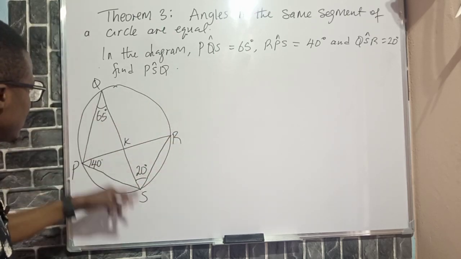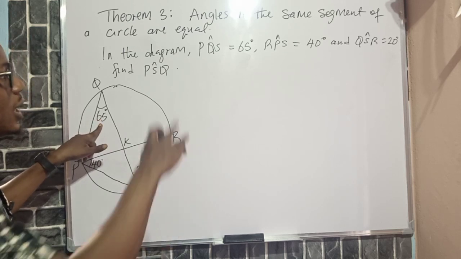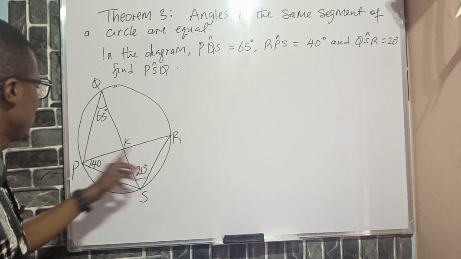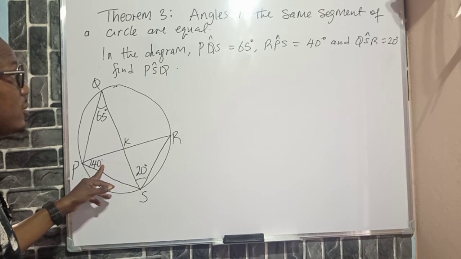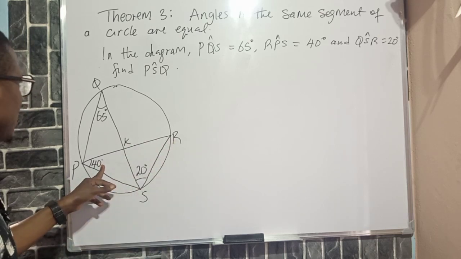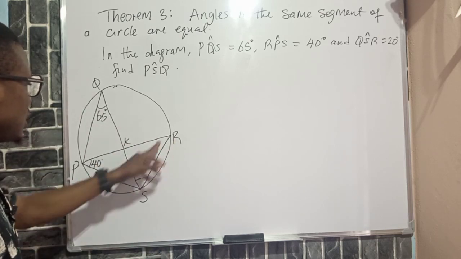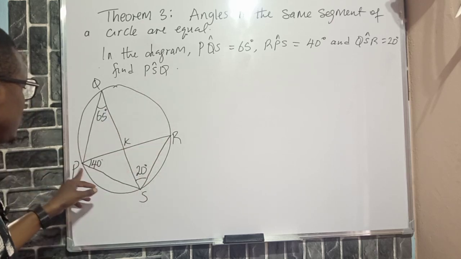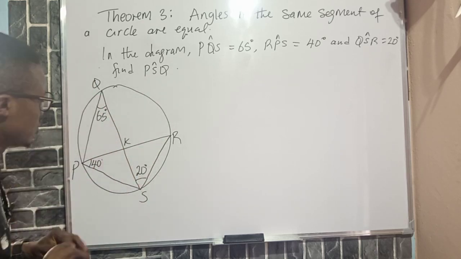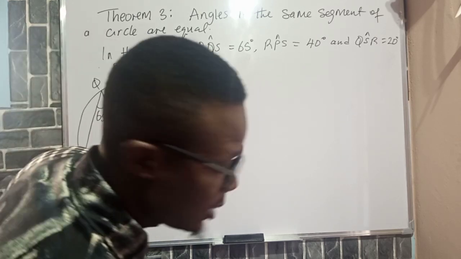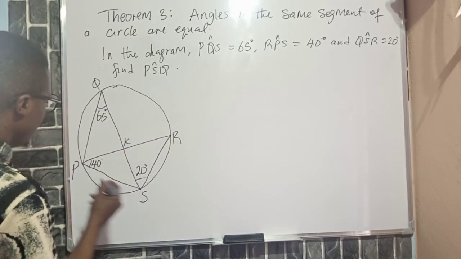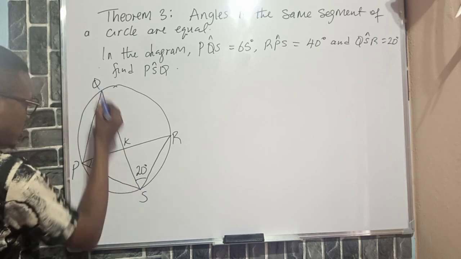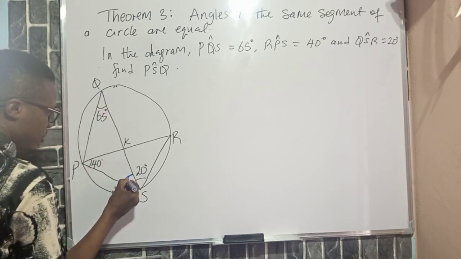Okay, so look at the problem we have here, and it says that in the diagram, angle PQS, this angle here, is 65, and angle RPS is 40, as you can see, and QSR is 20 degrees. Find PSQ. So look at the angle they want us to find here, angle PSQ, this is the angle we are looking for.